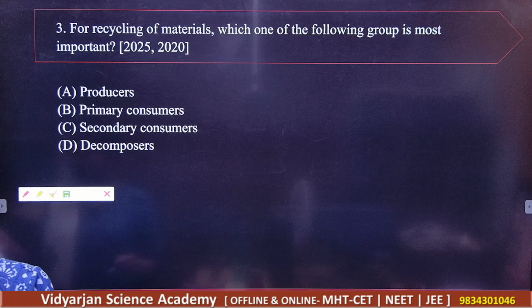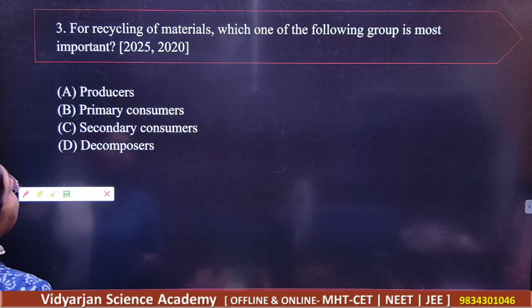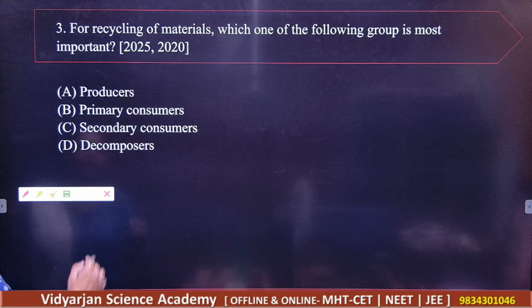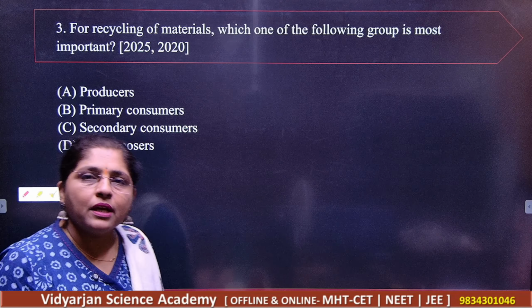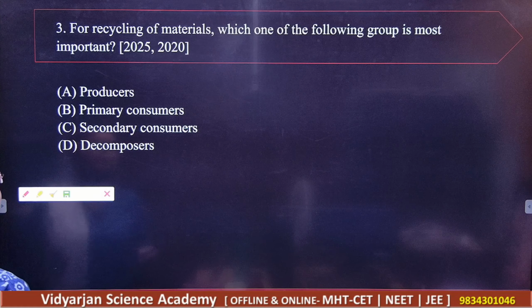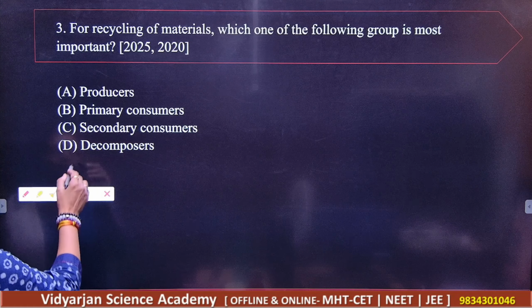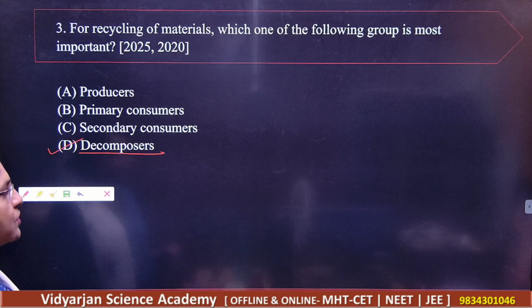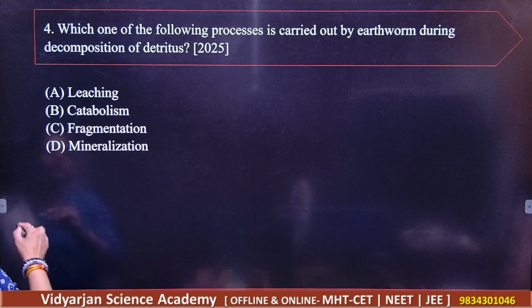Recycling of the materials, which one of the following group is the most important? Producers, primary consumers, secondary consumers, and decomposers. So for recycling of the material, you always need what here? Decomposers, right? So D is the correct answer here.